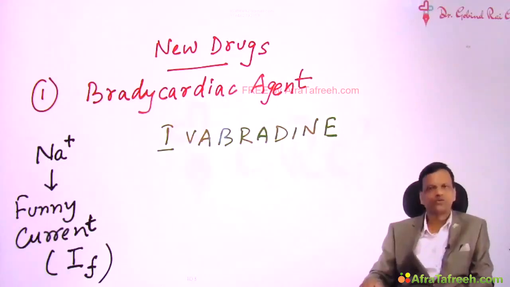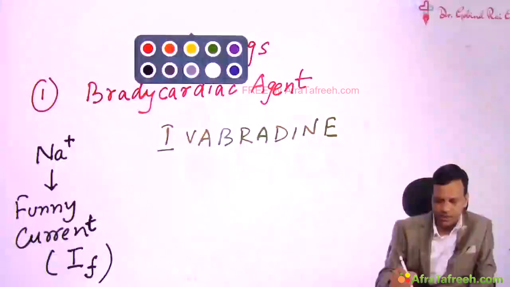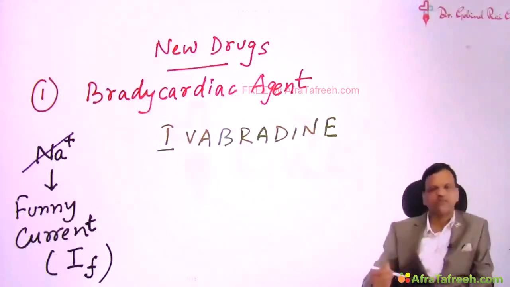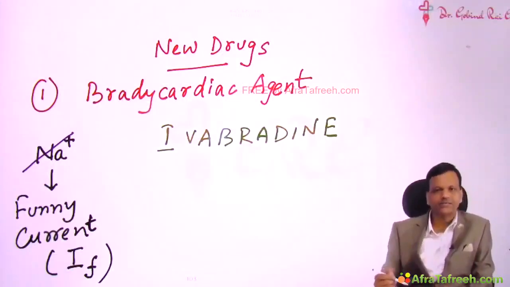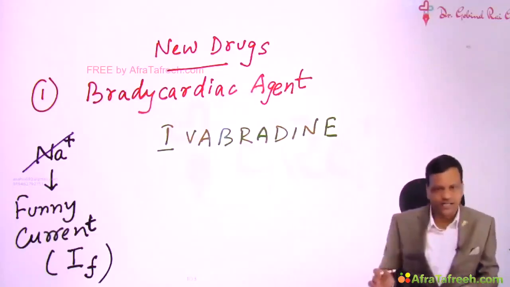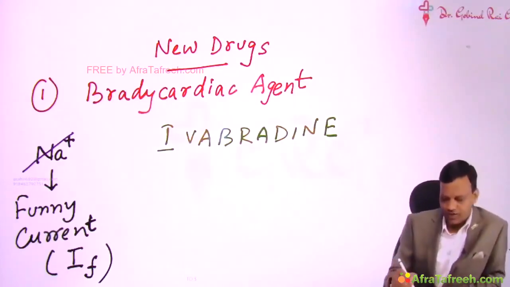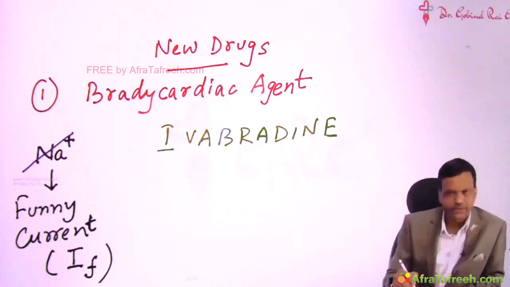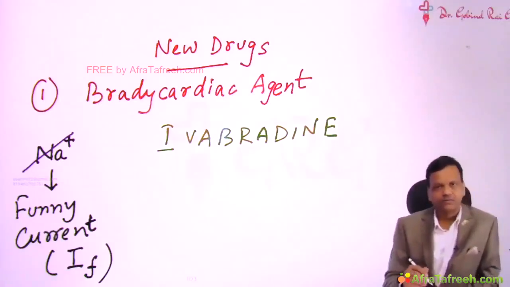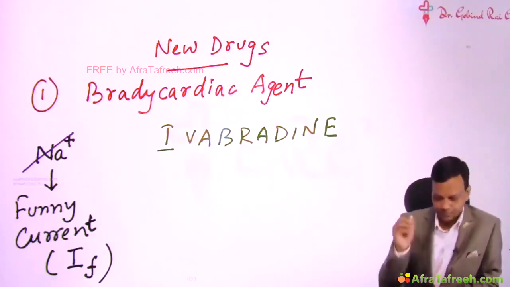And this sodium channel is used to maintain the heart rate. So ivabradine blocks this sodium channel. So ivabradine, by blocking this funny current, will decrease heart rate. That's why it is called a bradycardic agent. So heart rate will decrease. So by decreasing the heart rate, the work of heart decreases. So it is useful for angina. So ivabradine is called a bradycardic agent. It decreases the heart rate, and by decreasing the heart rate, decreases the work of heart. So that is useful in angina.